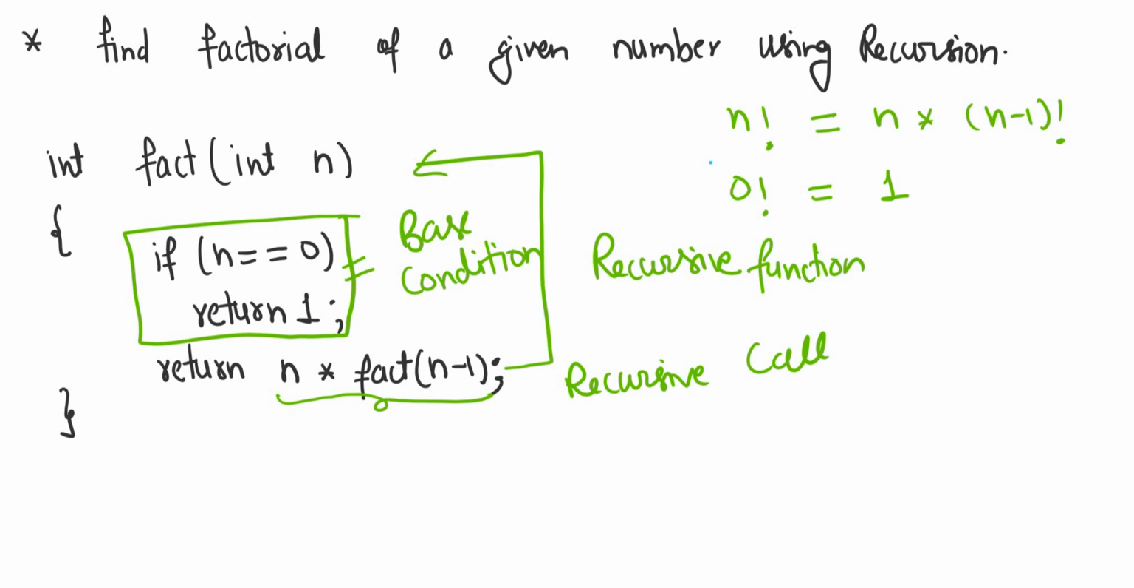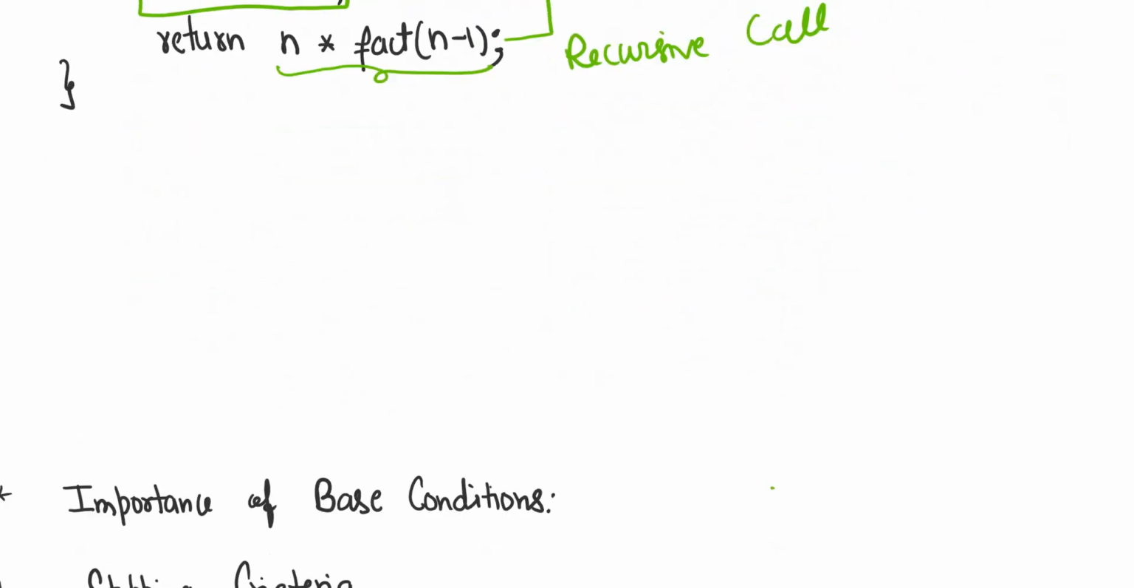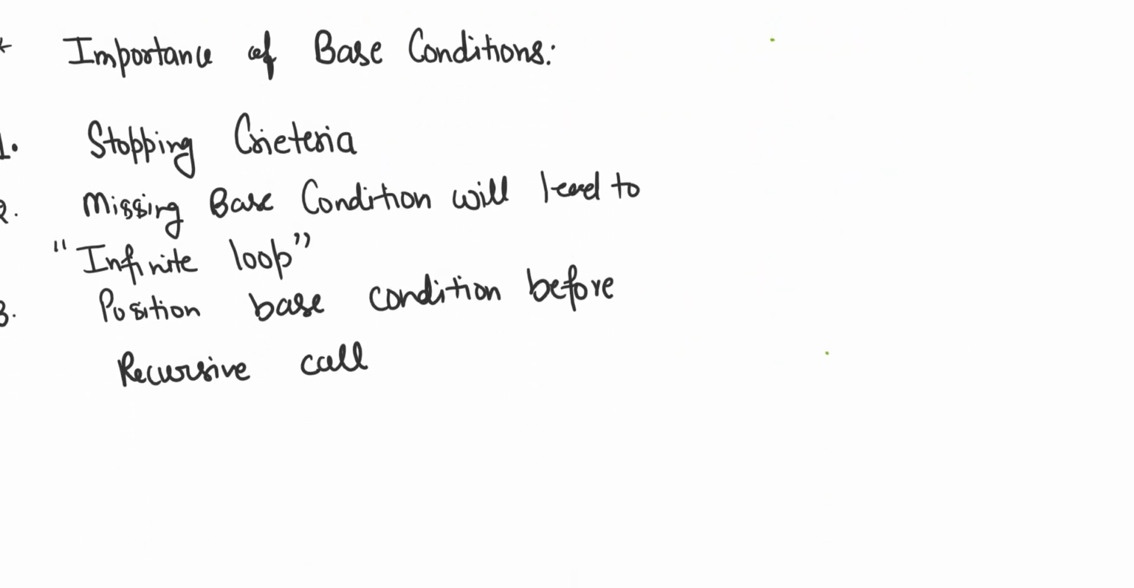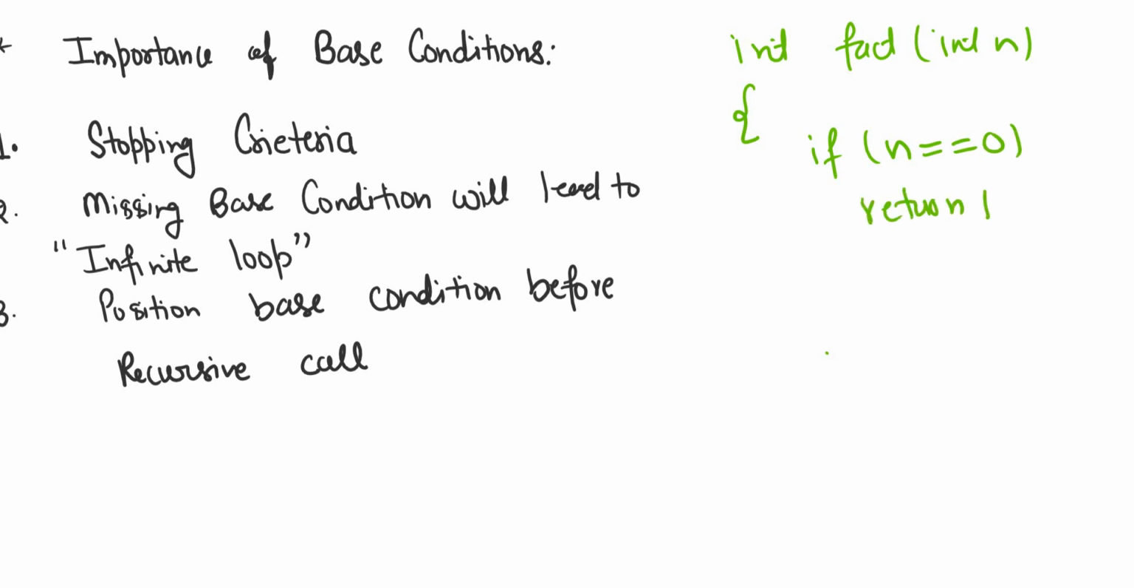Let us analyze the importance of the base condition in a recursive function. Let us take the previous example only. int fact(int n), if n is equal to 0, return 1, return n into fact of n minus 1. So factorial of n minus 1 will call n minus 2, factorial of n minus 2 will call n minus 3, and when the value of n becomes 0, the function will return 1.